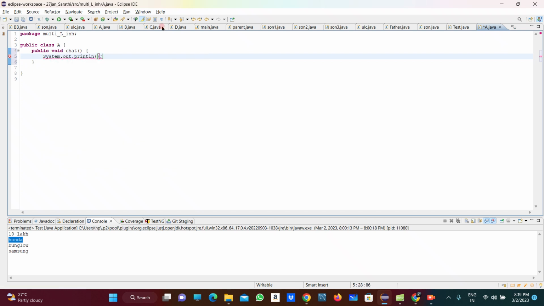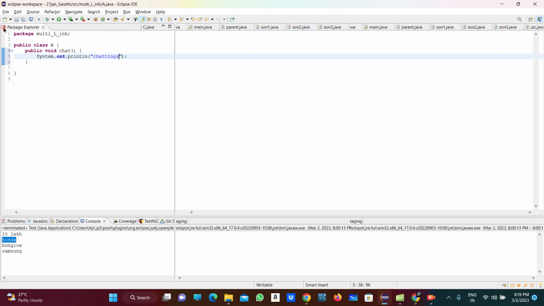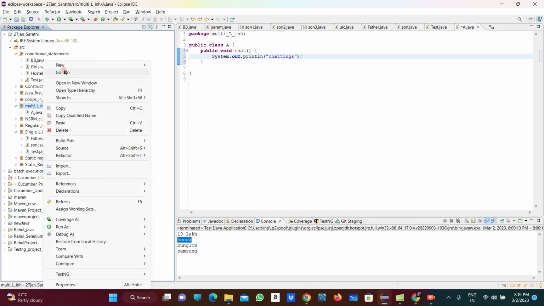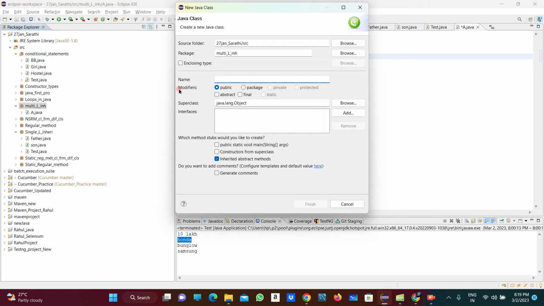And under that settings we have taken, right? So this is the first class I am creating, and after that we have to create another class, right? So under the same package I am creating another class also. That class name I am taking B, right?